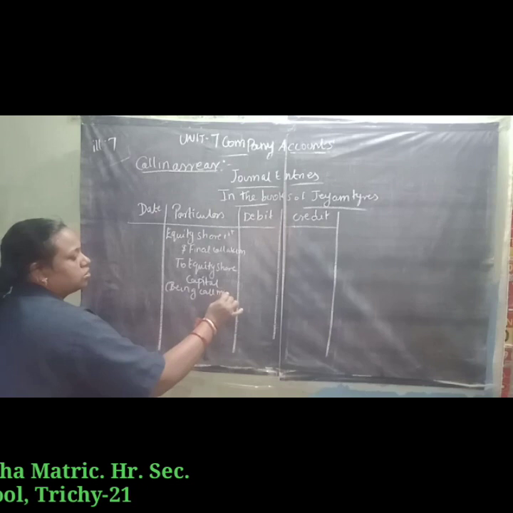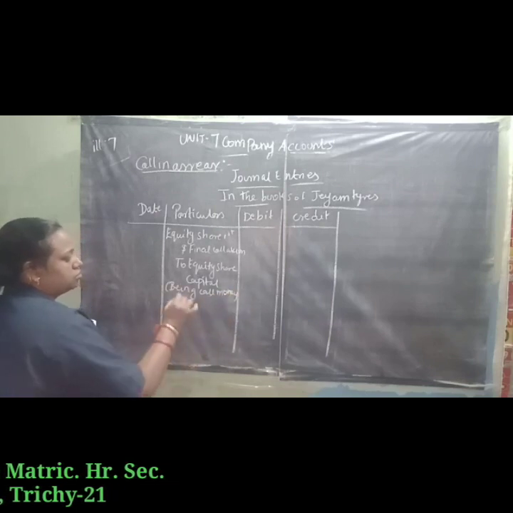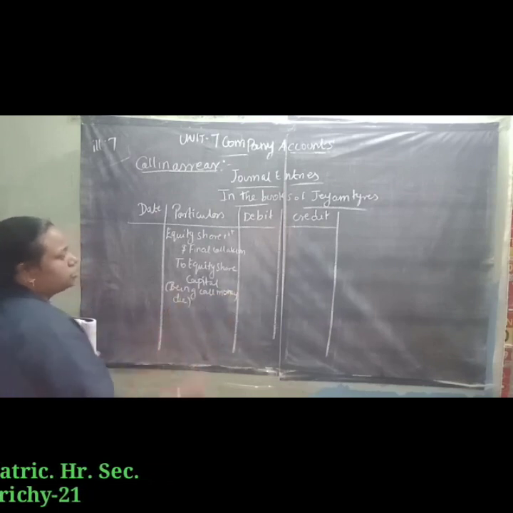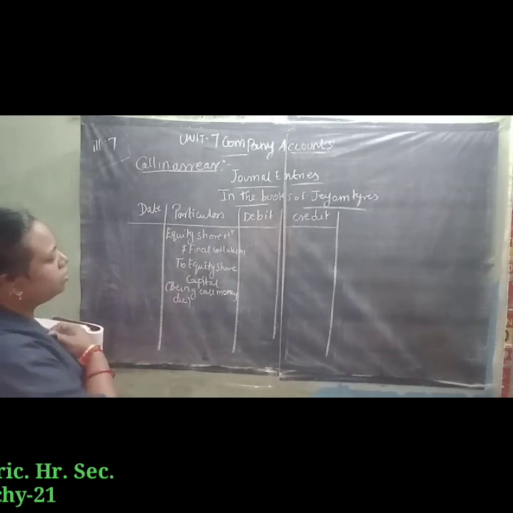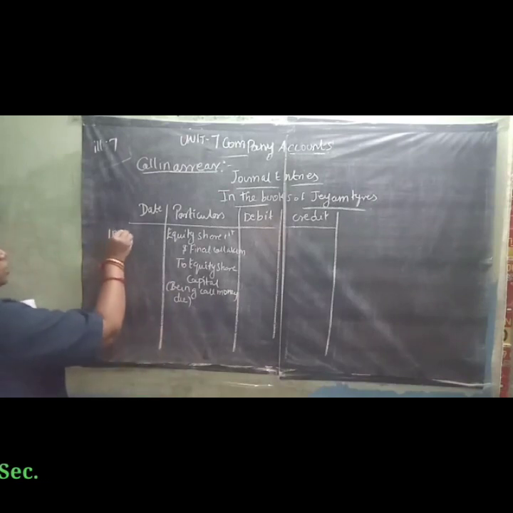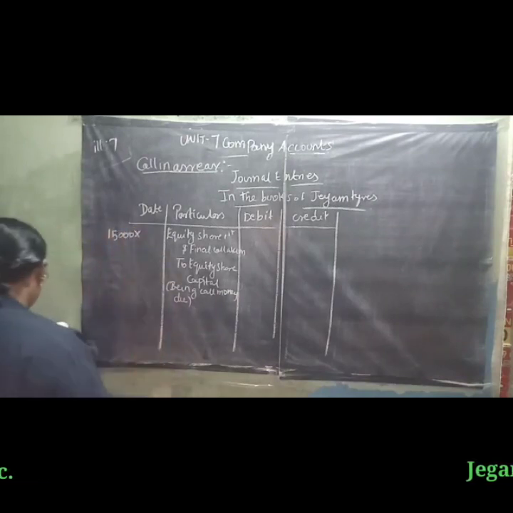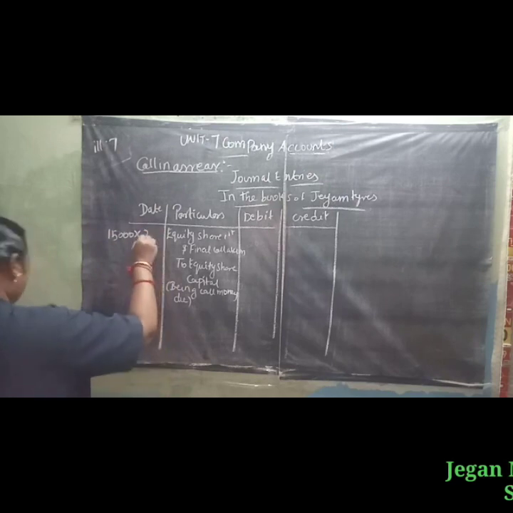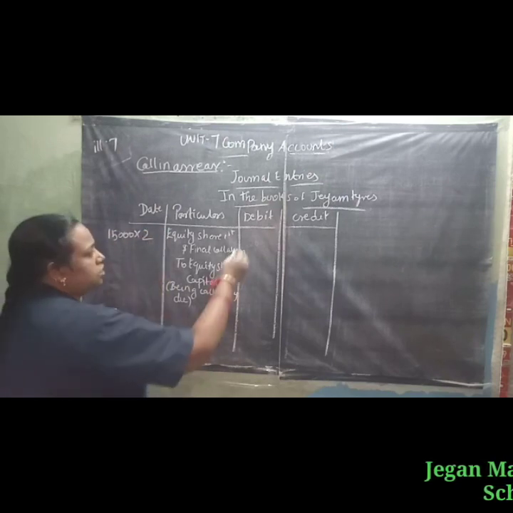So JM Tires issued 15,000 ordinary shares. The call money value is 2 rupees, so 15,000 into 2 rupees, 30,000.